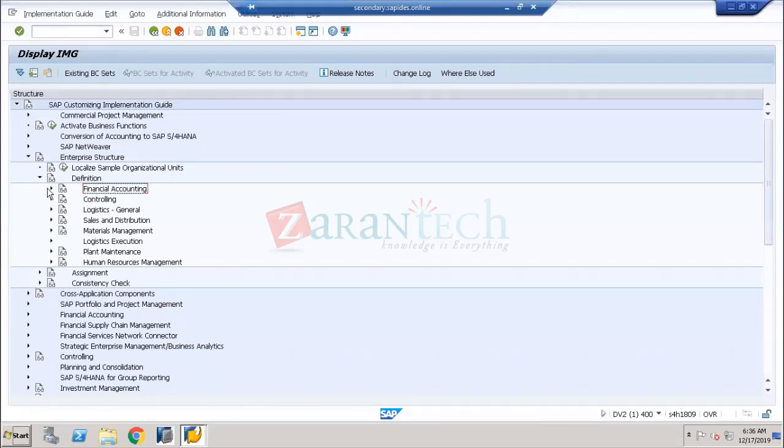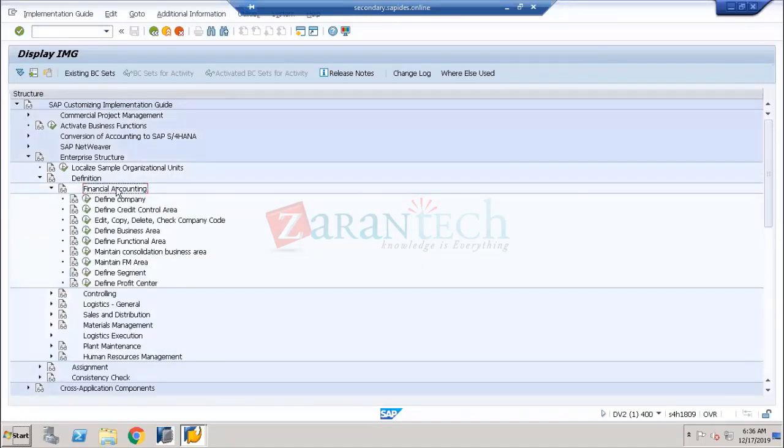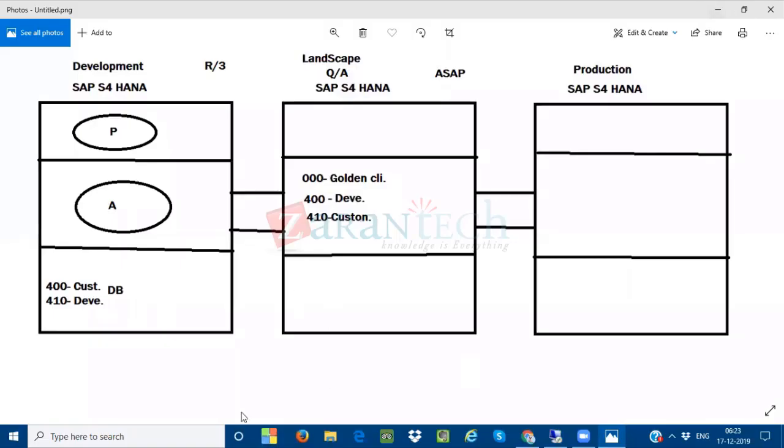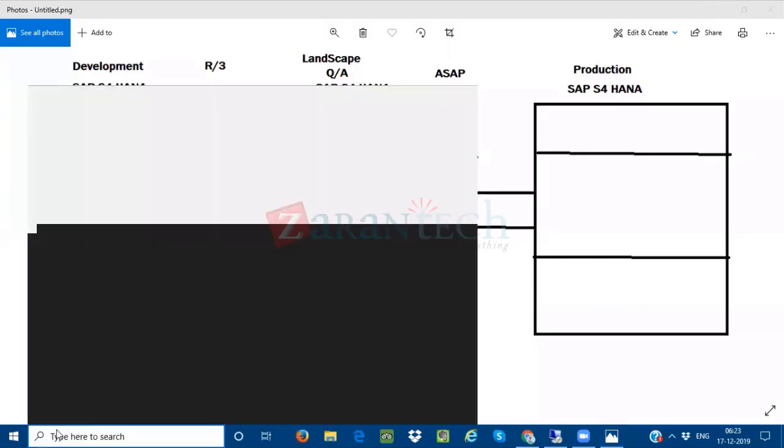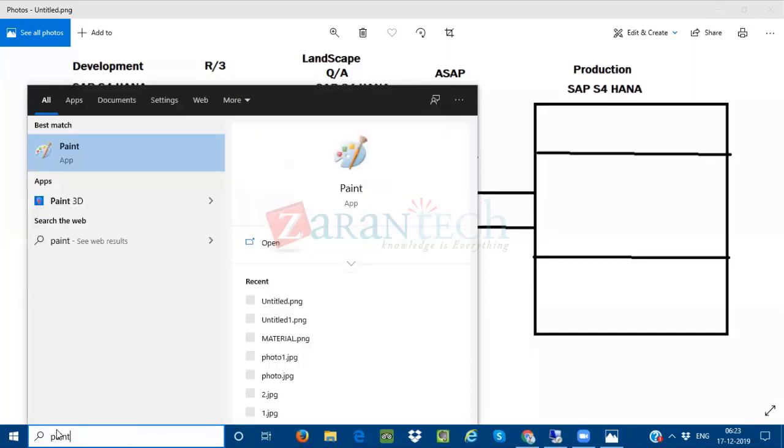Now I'll come to the financial accounting. In the financial accounting, these are the components we need to configure. So we'll go step by step. We have to start by defining the company. As I told you, a company is always called an internal trading partner. Please make a note of all those things. Very, very important points we are discussing. So the company code, where we are going to be calling the company code. Okay, so I'm just opening the PPT, the paint.